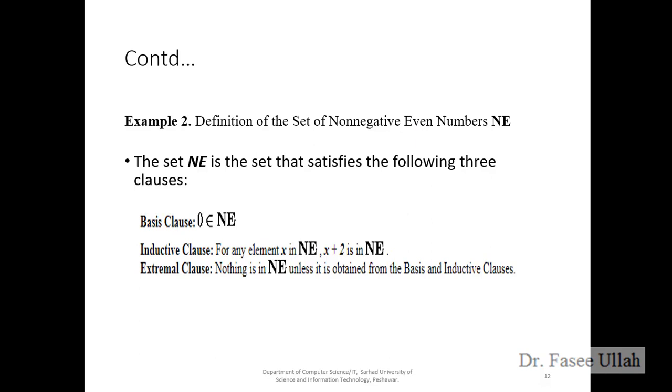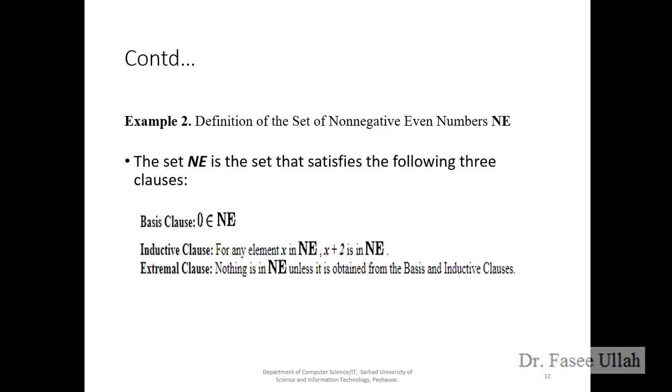So how do we satisfy the three clauses? 0 belongs to the non-negative even numbers. Again, for any element x in the set NE of non-negative even numbers,